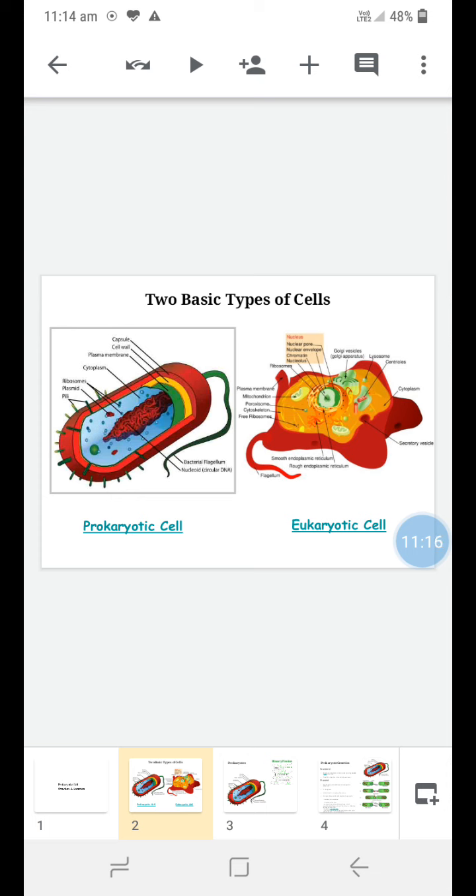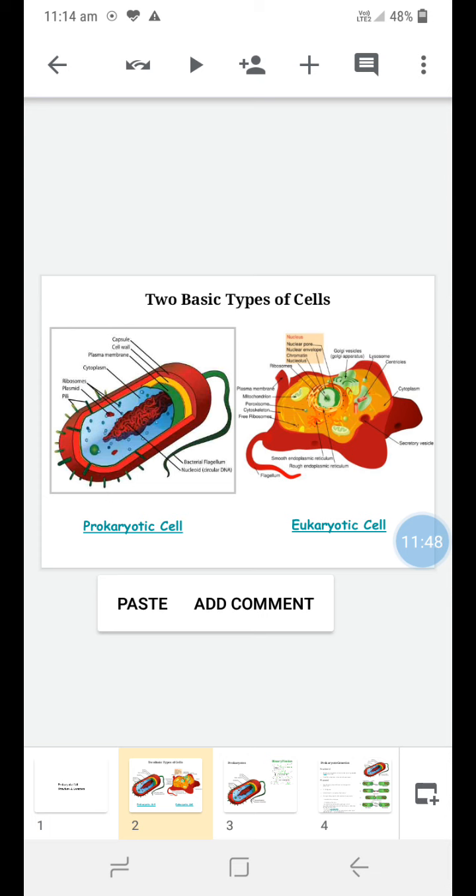Next components of these prokaryotic cells are pili. Pili are hair-like appendages which are present outside the cell, on the outer surface of the cell. They help the cell in movement to some extent, and also through the pili genetic material is exchanged between the cells.